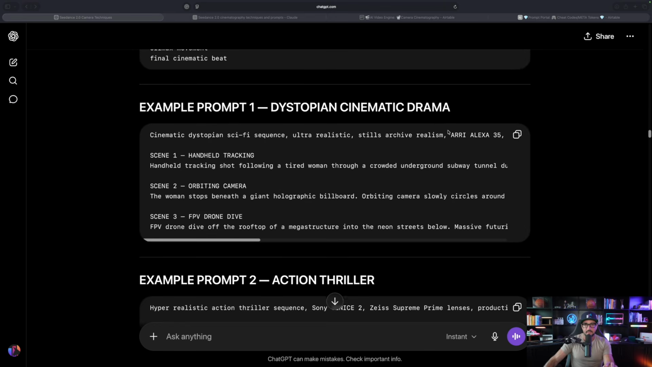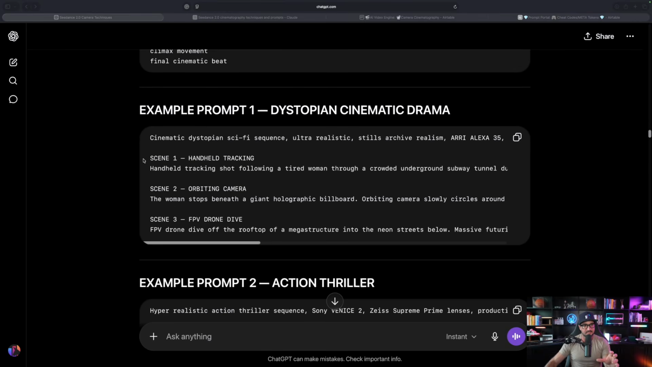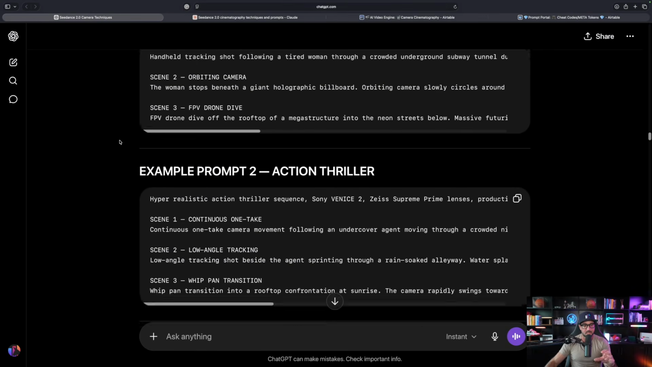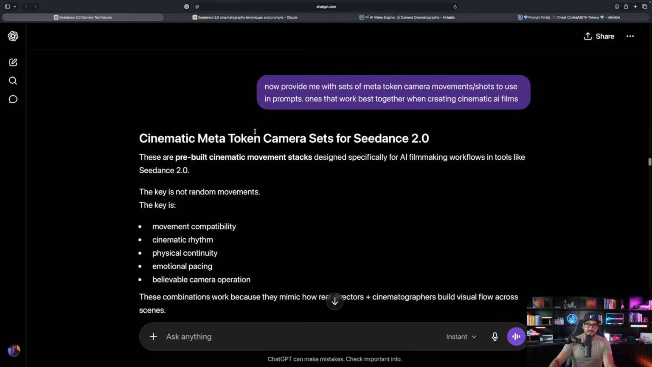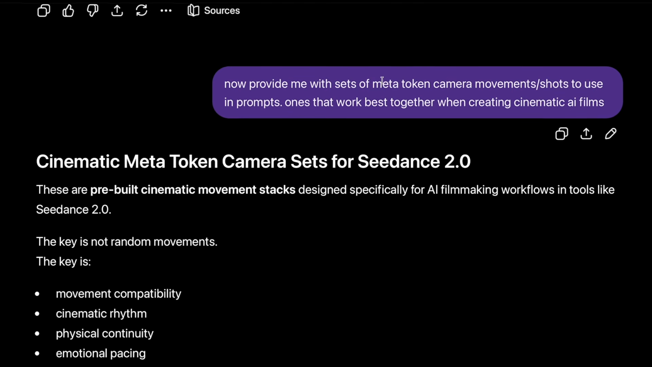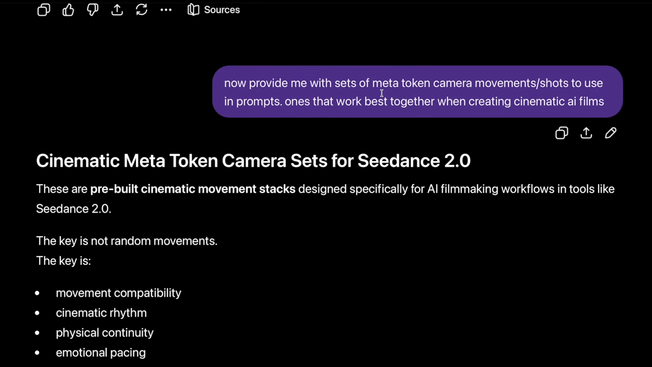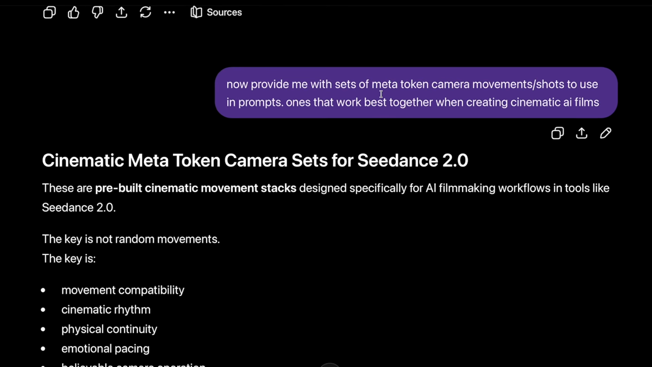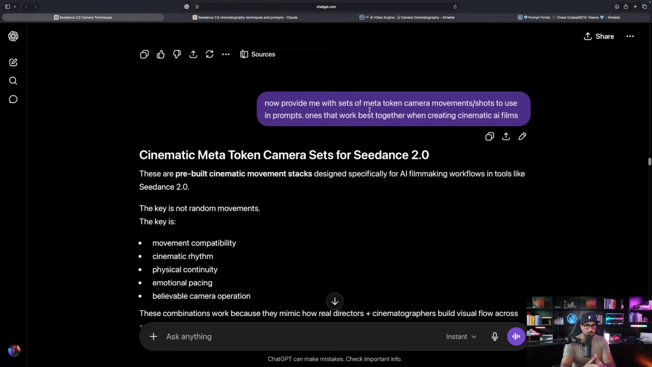So I'll wrap this one up in ChatGPT. You could see that we're going to get some very good example prompts. But as we scroll down, you do want to say some of these other important things like this. Now provide me with sets of meta token camera movements / shots to use in prompts. Here's what's important. Ones that work best together when creating cinematic AI films, because you do want to make sure they work well together. Using two mismatched ones are going to create a terrible video.